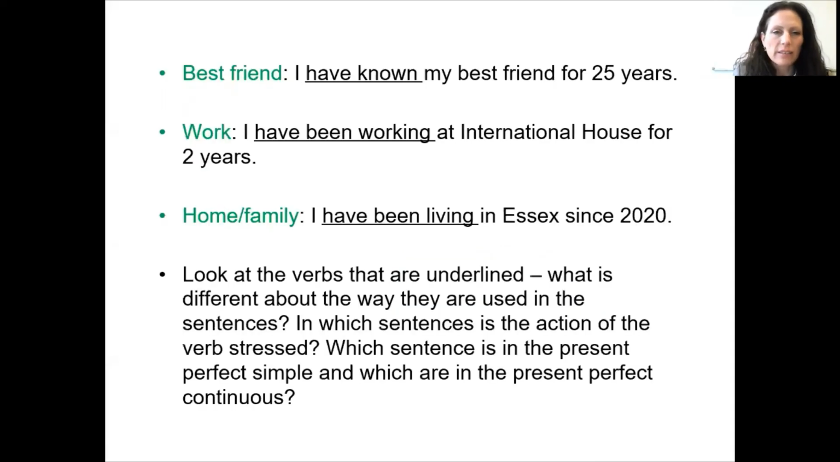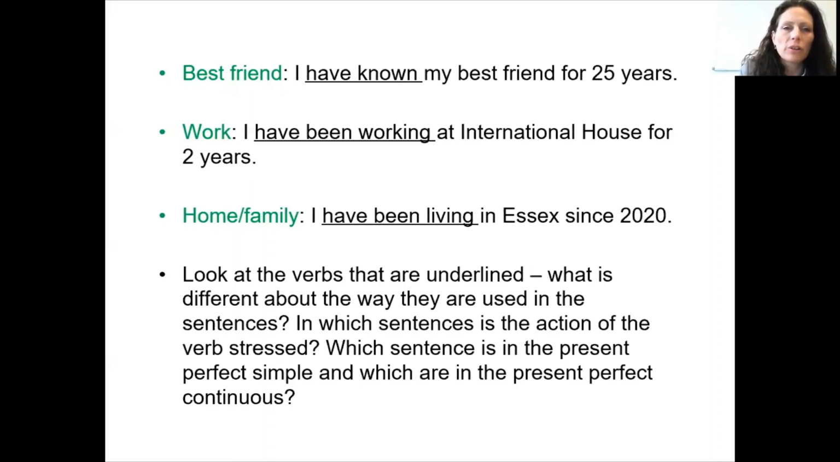Okay, so for the events that are true for me now, we can make 3 sentences. For my best friend, I can say, I have known my best friend for 25 years. For my work, I can say, I have been working at International House for 2 years. And for home and family, I can say, I have been living in Essex since 2020.